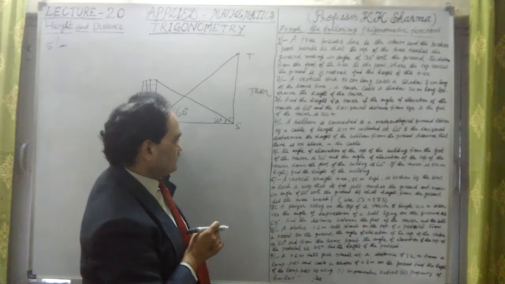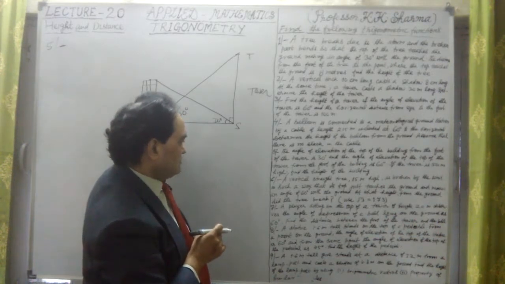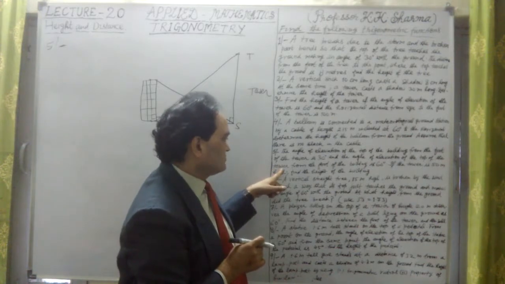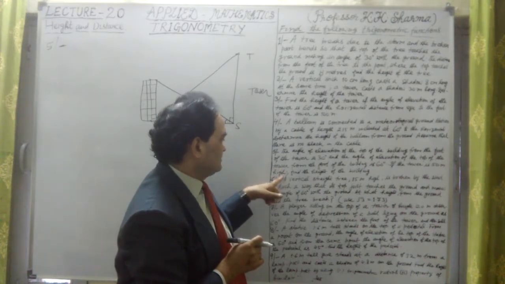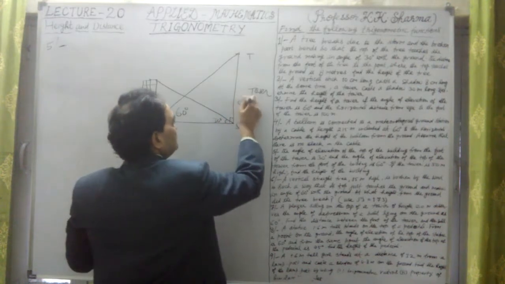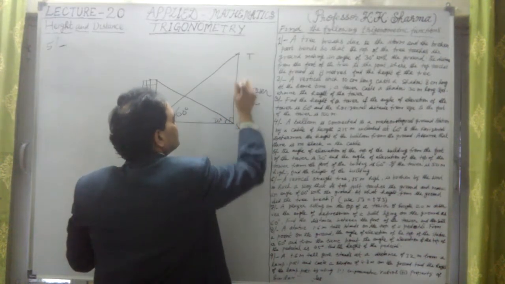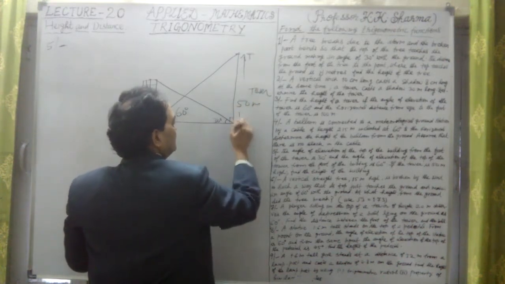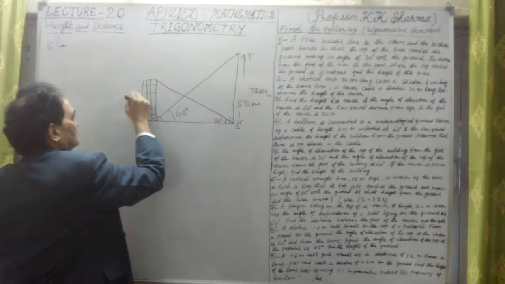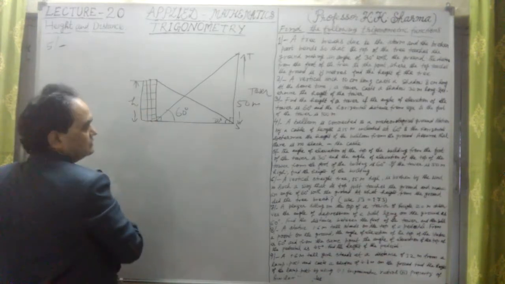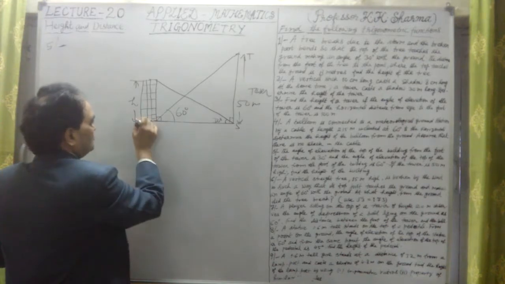Angle of elevation of the top of the tower from the foot of the building is 60 degree. The tower is 50 meter high. Okay, the height of the tower is given, 50 meter high. Now we have to find out the height of this building. So the height of the building is to be calculated. No problem. Let us see.